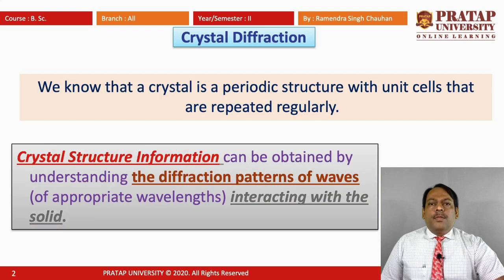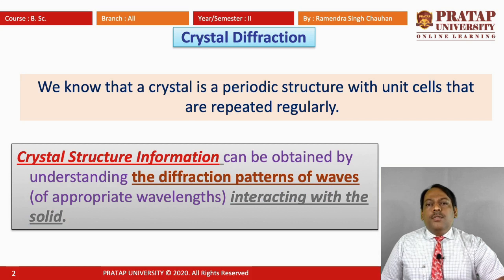So before we start crystal diffraction, we have a relook at crystal. What is crystal? Crystal is a periodic structure with unit cells that are repeated regularly. In crystal, the unit cells are repeated regularly in 3D and that gives the pattern of a crystal, or we can say that is a long range order.